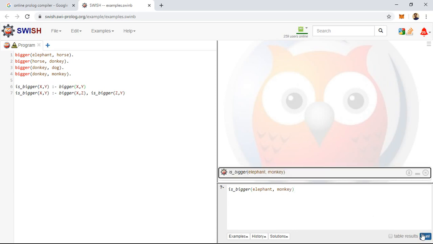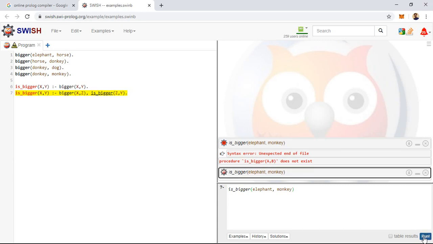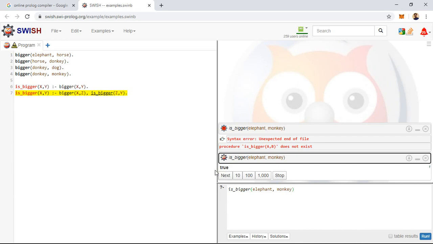So what is it doing? It is giving you an error. The reason is end of file is missing dot. So don't forget to place the dot. So now we'll run this. Whenever you run this, it is returning true.